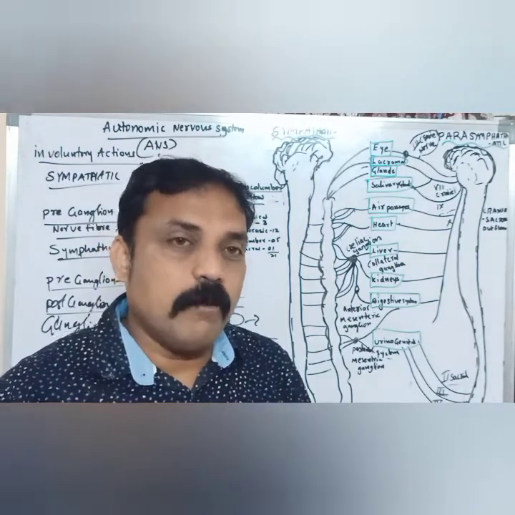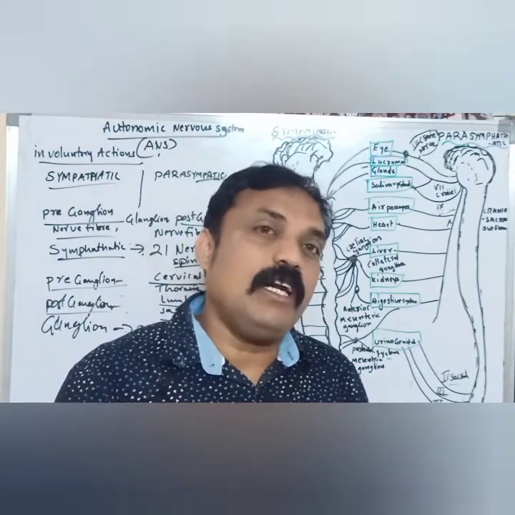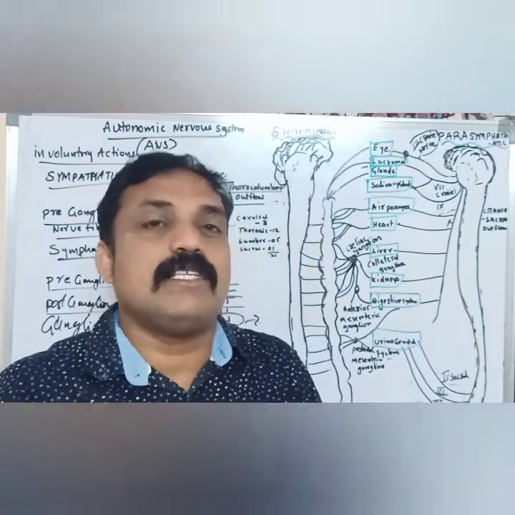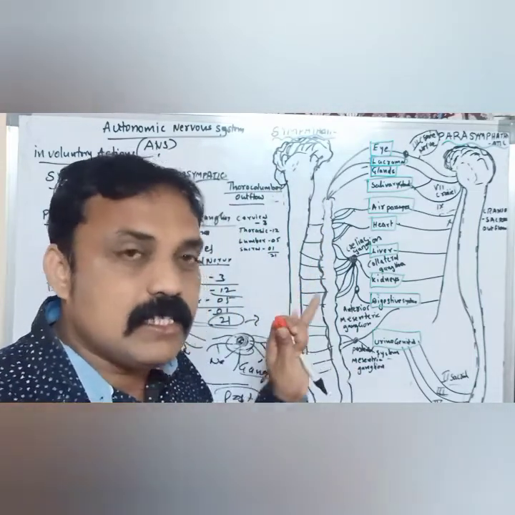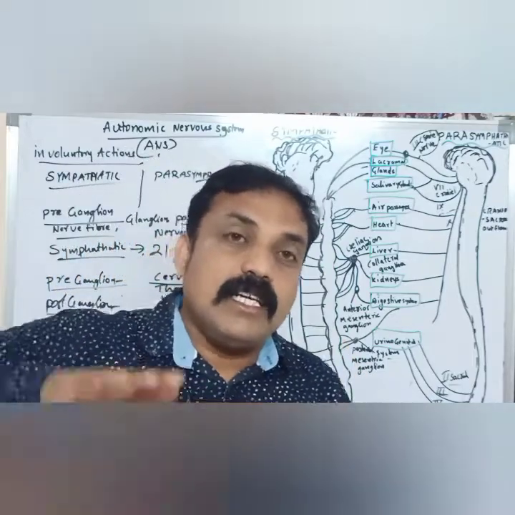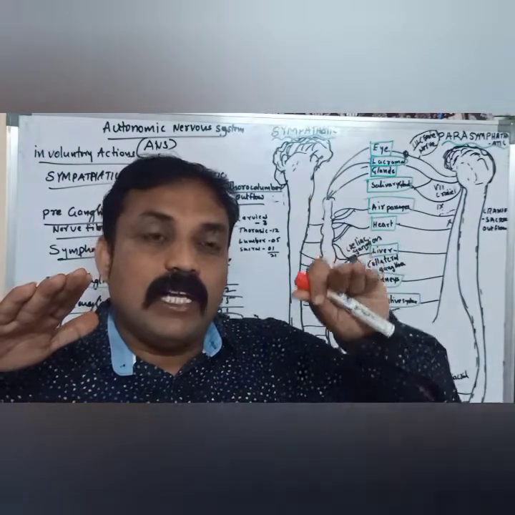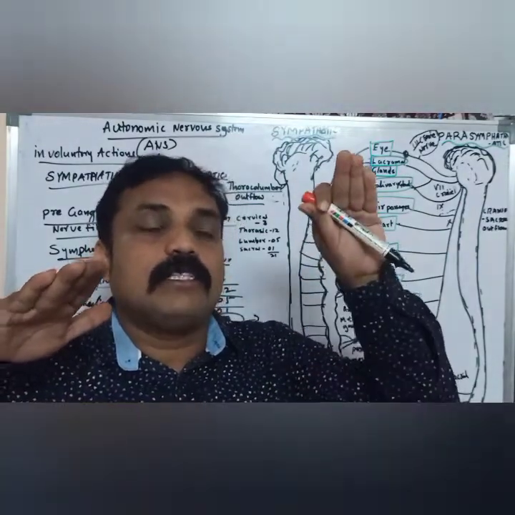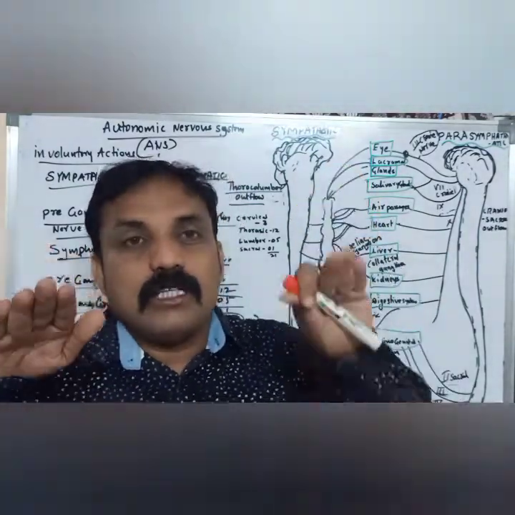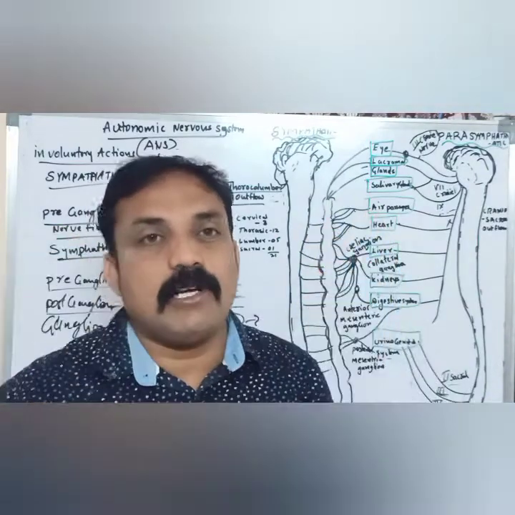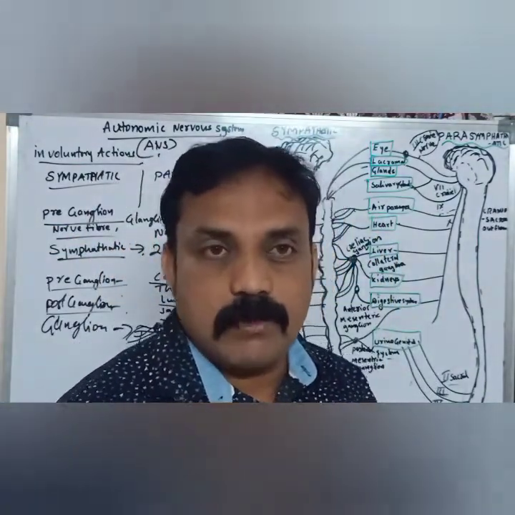That means in our body, for the involuntary actions, there is a balancing system. Sometimes sympathetic actions increase, and sometimes the parasympathetic inhibits actions that are going on very fast, so there is a balancing system in our body, the autonomic nervous system.